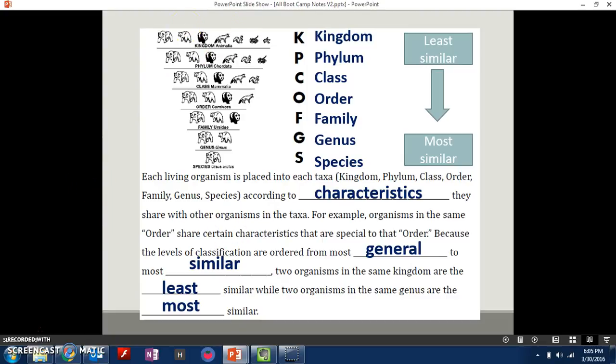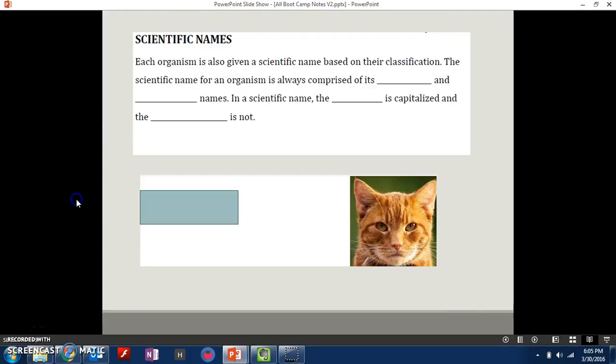So it goes from more general all the way to most similar. Two organisms in the same kingdom are least similar compared to two organisms in the same genus or species, which are most similar. So keep spots clean or family gets sick: kingdom, phylum, class, order, family, genus, species.